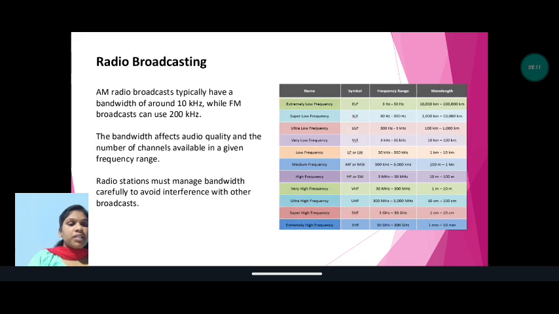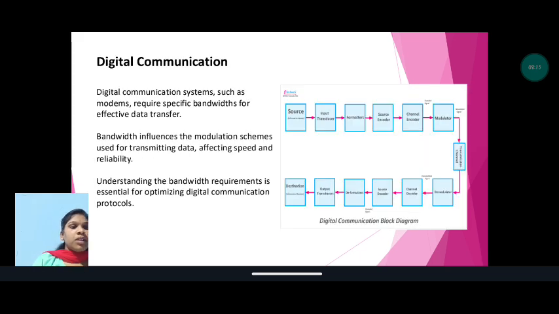In this digital communication block diagram, this is the block diagram of digital communication.